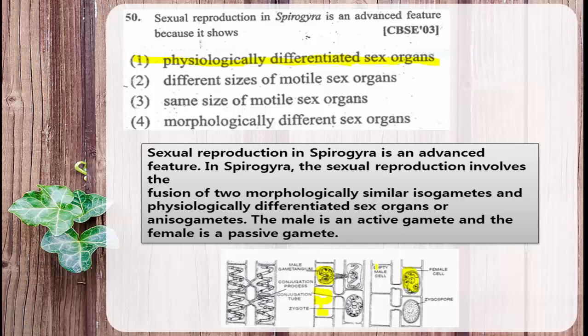So the male cell is now completely empty, and in the female cell, the fusion between male and female nucleus occurs and it gives rise to the formation of zygospore. This is how sexual reproduction occurs between two physiologically differentiated structures in Spirogyra. Therefore, sexual reproduction in Spirogyra is said to be an advanced type.